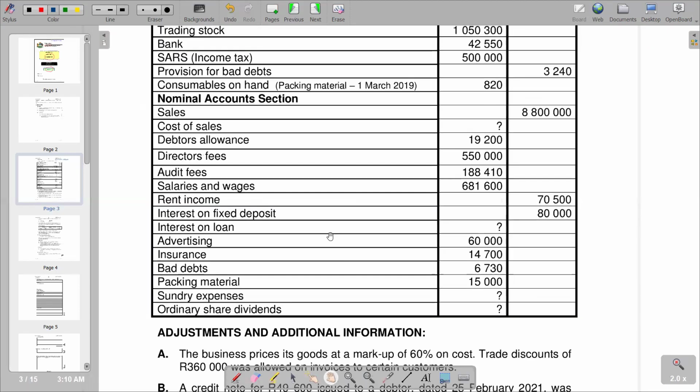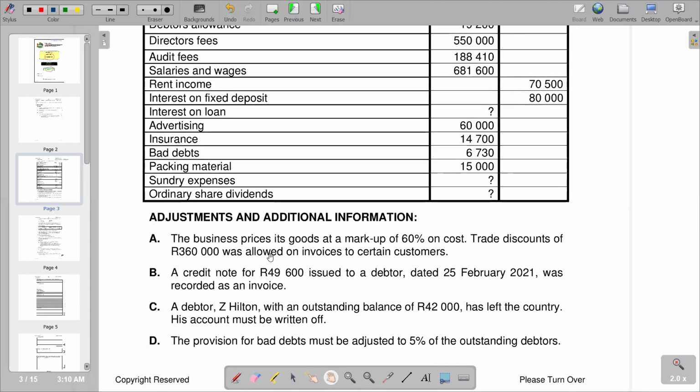Beneath that, you see that you're given adjustments and additional information that you also need to go through before you start answering the question, so that you familiarize yourself with the adjustments that are needed. Remember, as we go through your statement of comprehensive income, some items will need some adjustment. When you go through before you start answering, you can easily allocate where the adjustment is and adjust it in your answer section.